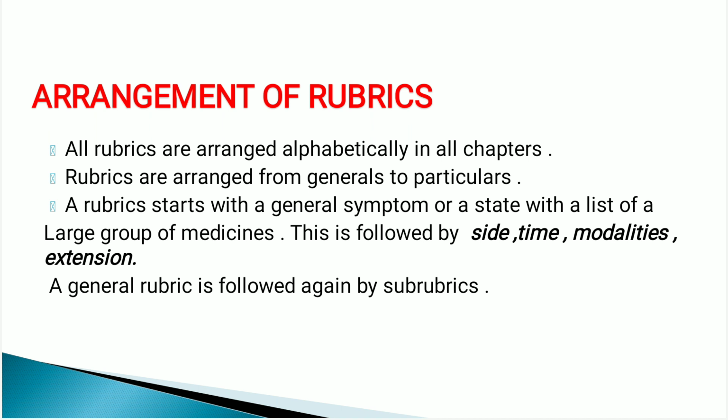As we discussed yesterday, in the last lecture, the largest section in the Kent repertory is the extremities section, and the smallest section in the Kent repertory is the prostate gland.